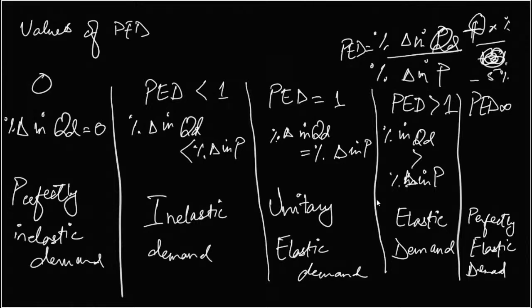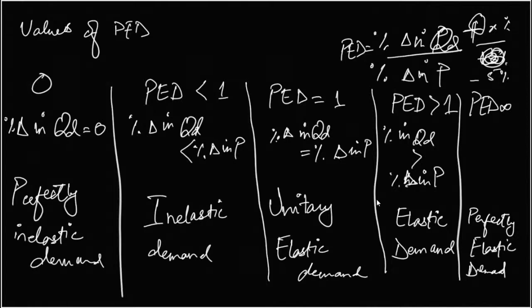Okay, and the last one we had was perfectly elastic demand. So perfectly elastic demand would be that users, for example, do not accept even a very small change in price, as small as almost equal to zero. If there is a price change even that small, they would change the quantity demanded, or the quantity demanded won't exist. So that is perfectly elastic demand.